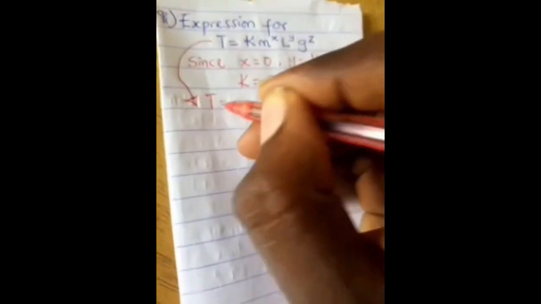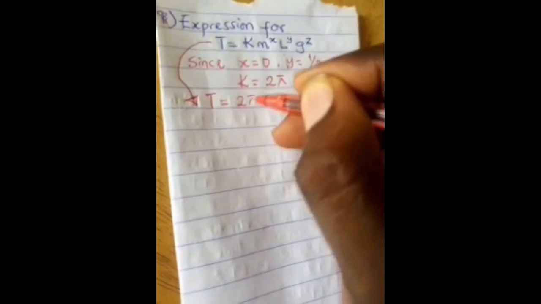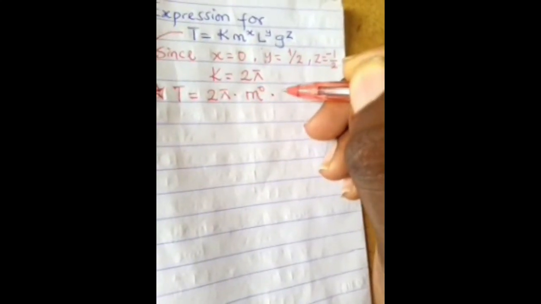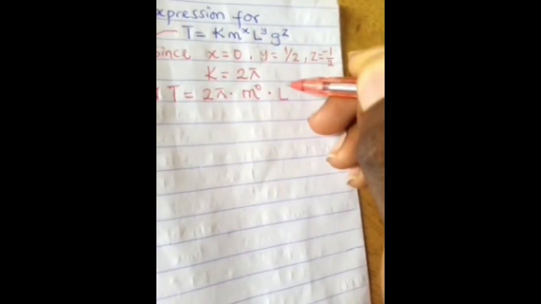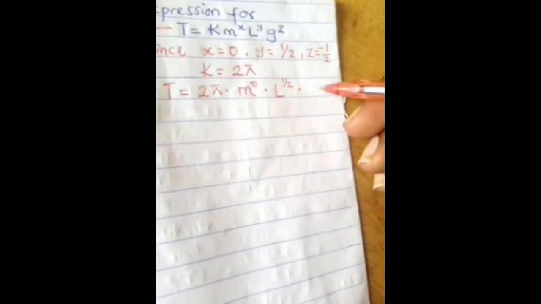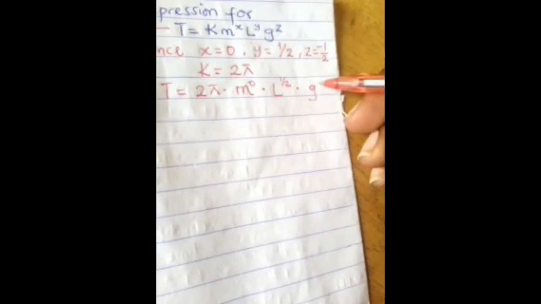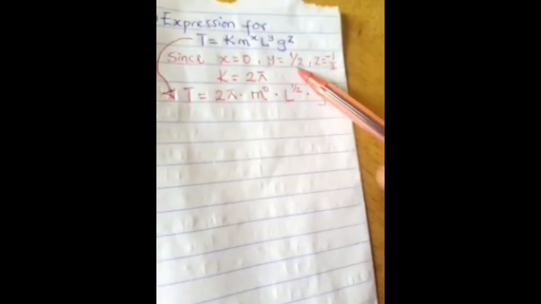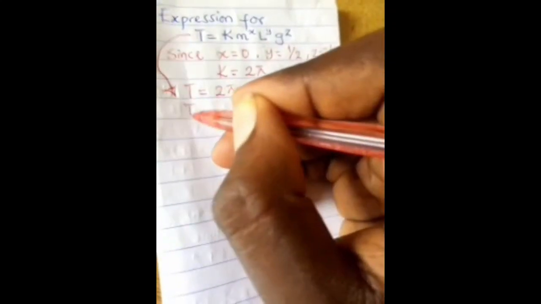We have T equals the constant k, which is 2 pi, multiplied by m, the value of x is 0, multiplied by l, the value of y is what? Half, multiplied by g, the value of z is minus half. Now you can see we are using the expressions here, not their dimensional form, because dimensional analysis helps us to use the dimensions to find unknown values, this x, y, and z.